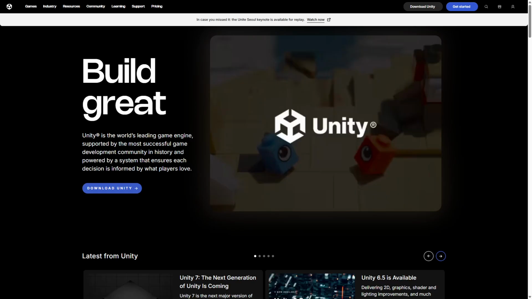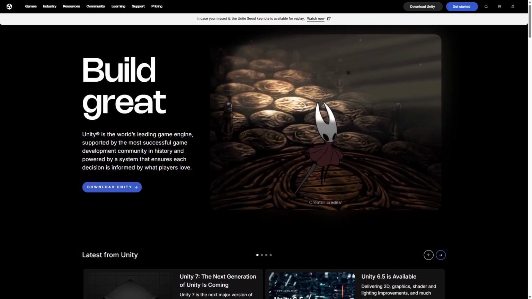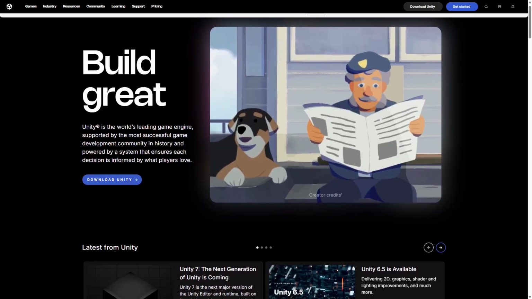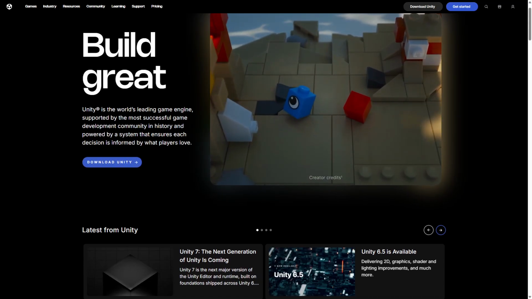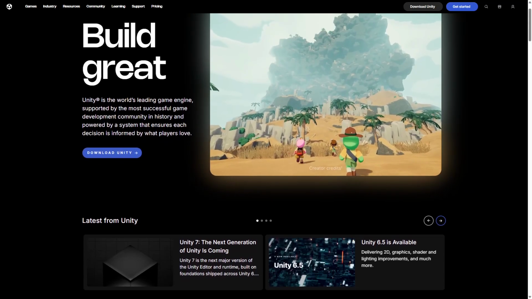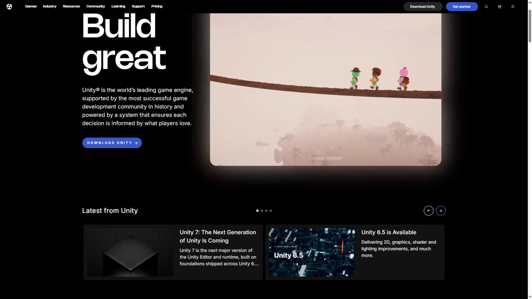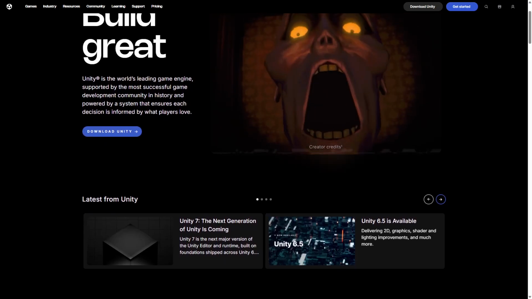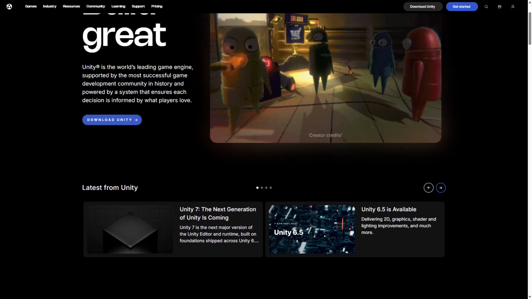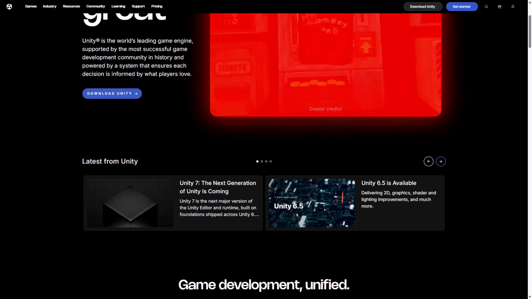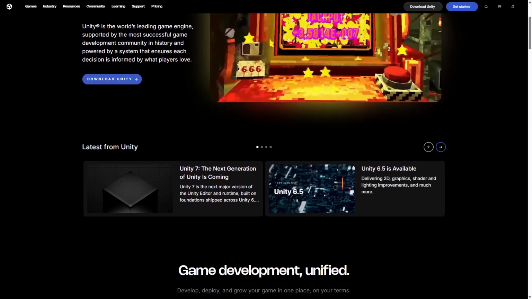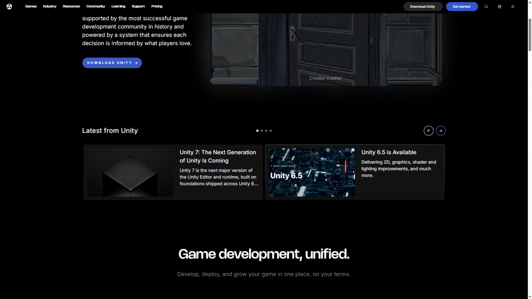Unity is a widely used game engine designed for flexibility across multiple platforms including mobile, PC, and consoles. It operates on a component-based system allowing developers to create games with a mix of 2D and 3D assets. Unity's interface is user-friendly, making it accessible for beginners and efficient for rapid prototyping. It supports C# scripting, which is popular and easy to learn.